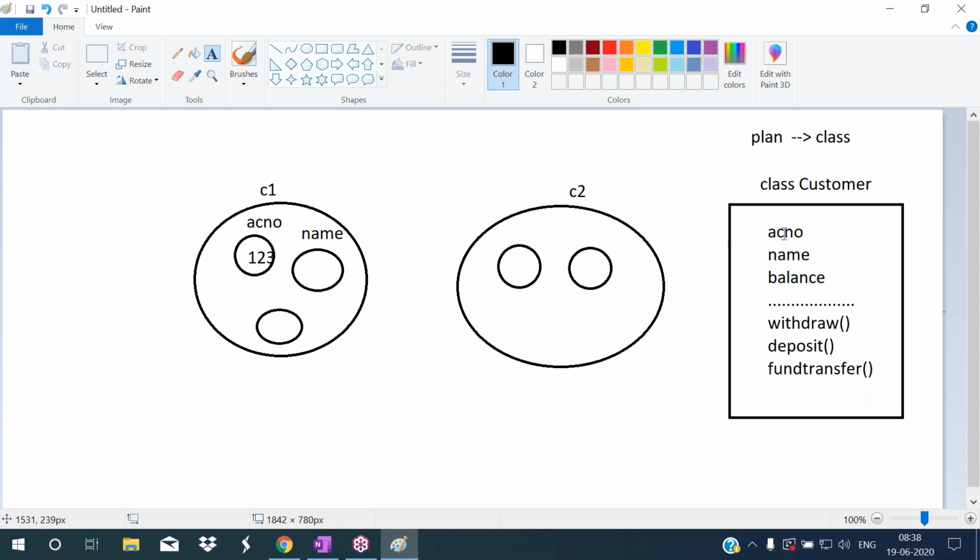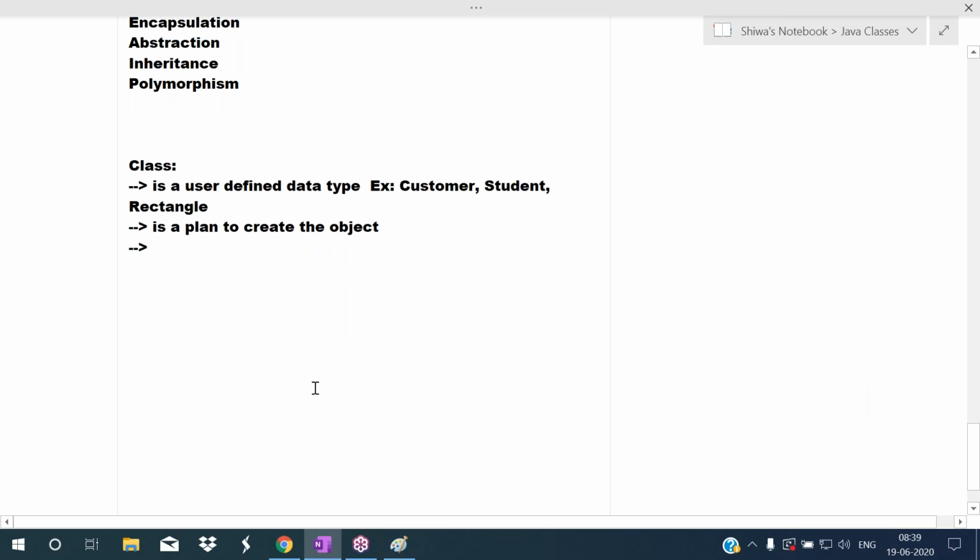So in the class, some members are there. Those members are called properties and methods. So these are the properties, these are the methods. So what does a class contain? Properties and methods. You can say class is a collection of properties and methods, so class is a collection of members.